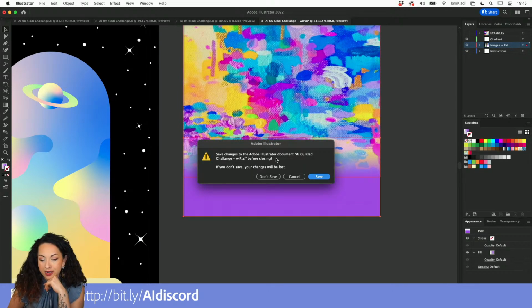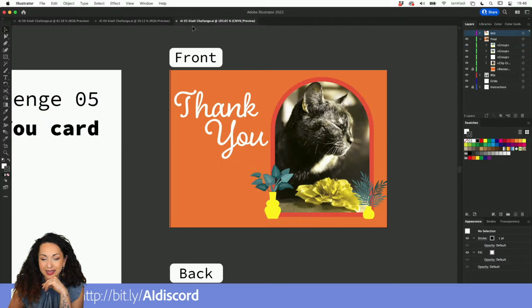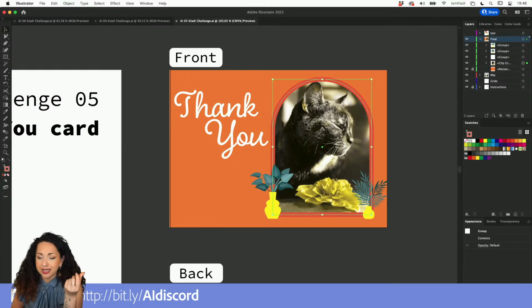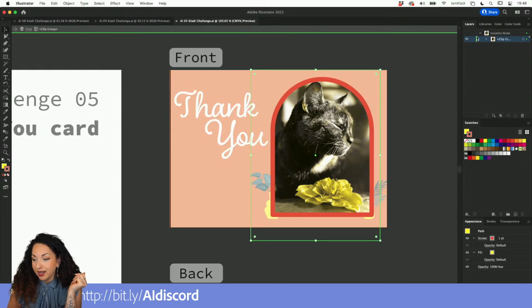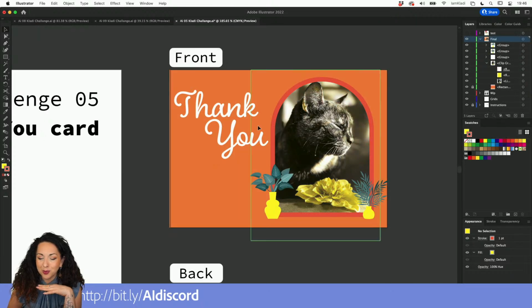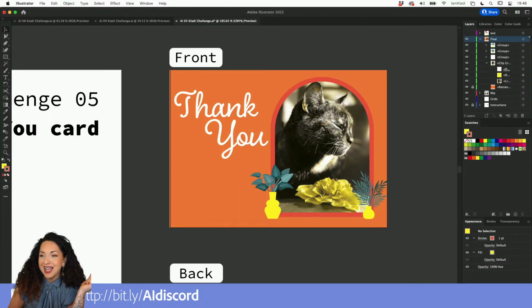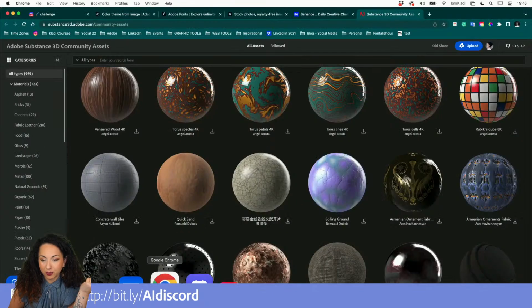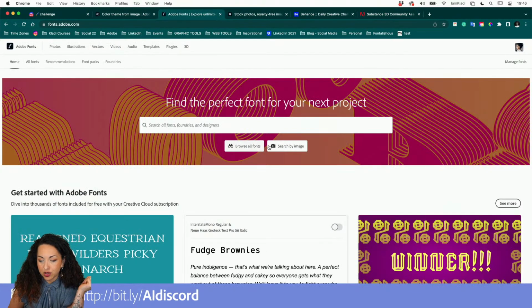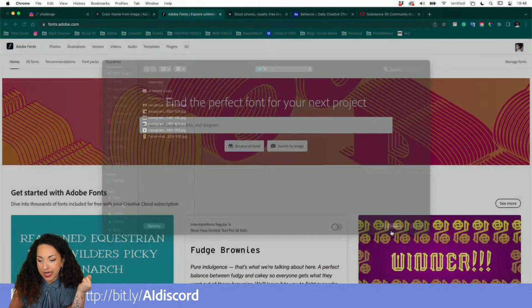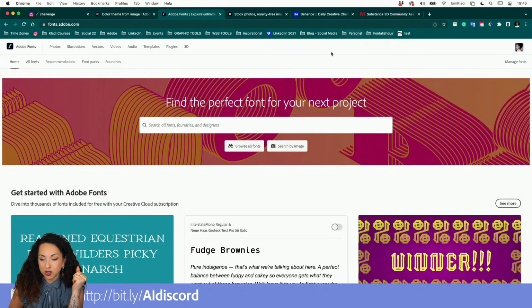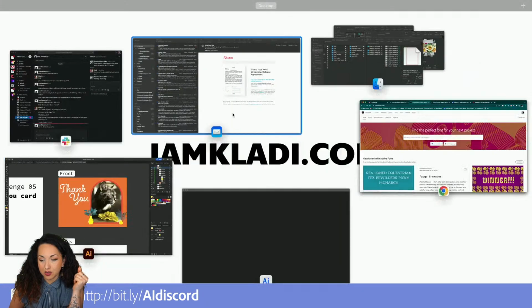And we're almost at the end. We here moved into creating a thank you card. We learned again how to use a mask for images and how to layer different items inside the mask. As you can see here, we have again a shape that has been used to colorize the image, but most importantly, we have lifted some text and learned how to go to font.adobe.com and use our search by image in order to use any font that we found during our research and find a specific image for it.